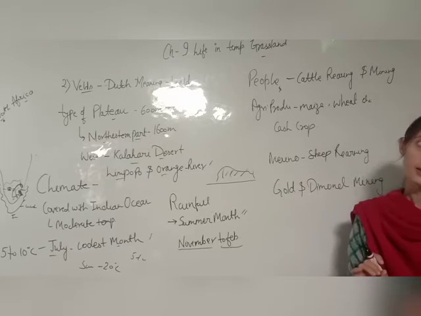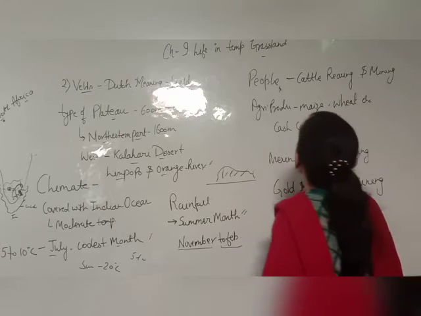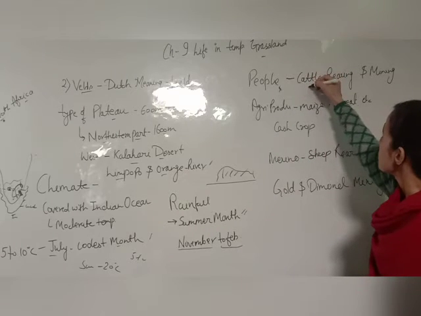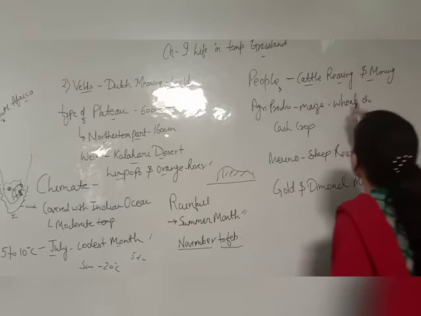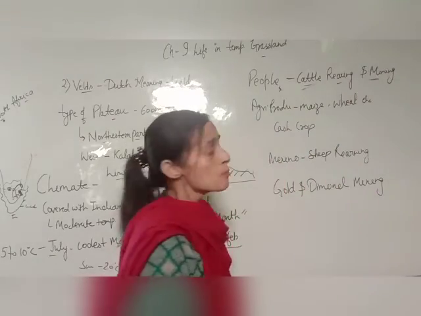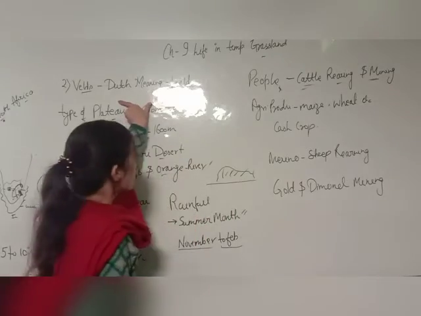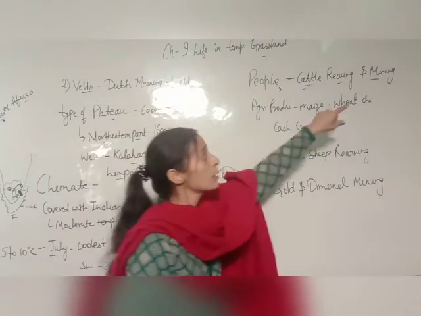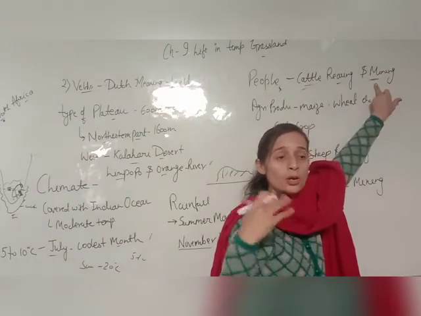Now one of the famous activities is cattle rearing and mining. You know that a plateau is filled with mining. You will find a lot of mines.